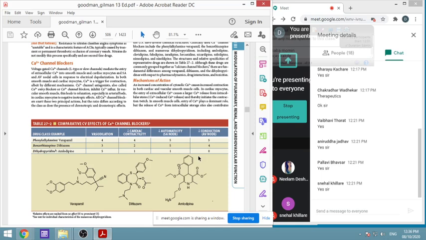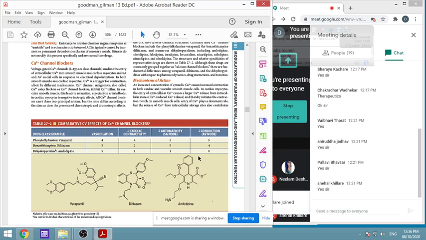They are more selective. While verapamil has a higher effect on the heart, it causes a much greater decrease in contractility. Diltiazem has comparatively less, and amlodipine, etc. have very little effect on cardiac contractility. Next is the decrease in automaticity, that is decrease in firing from the SA node, or heart rate.